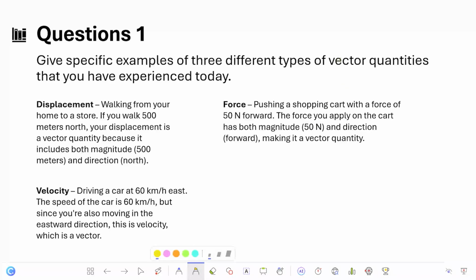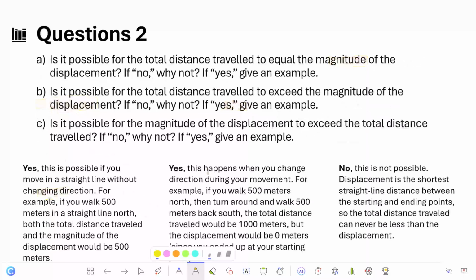So first of all, you have to understand what a vector quantity is. The vector quantities that we have learned are displacement, velocity, and maybe one more you can use, force. So these are the reference answers that I give to you. You may refer to them or you may also give your own answer.